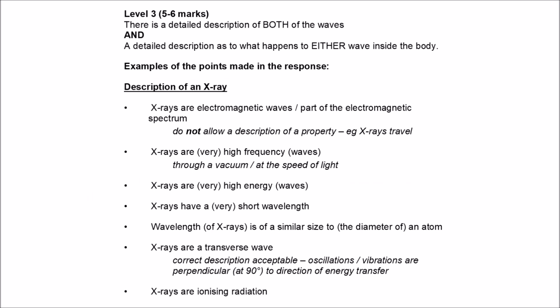For X-ray, X-rays are electromagnetic waves. They have a high frequency, very short wavelengths, they have high energy, and they are transverse waves, and X-rays are ionizing radiation. So that's the features of X-ray waves.